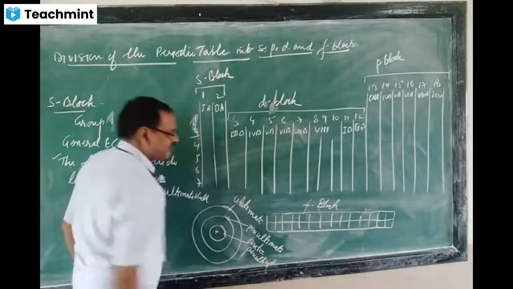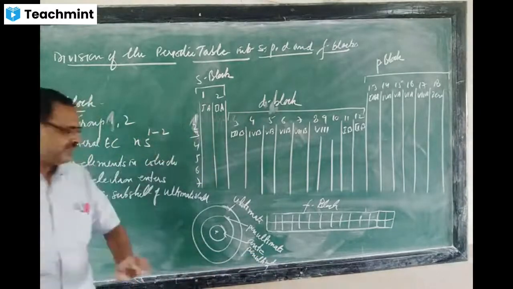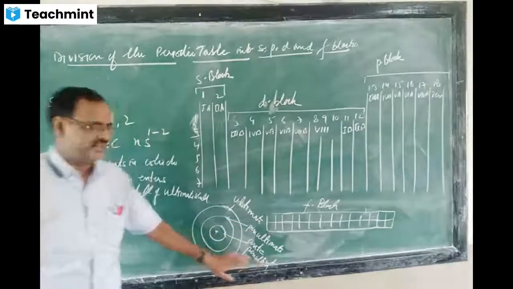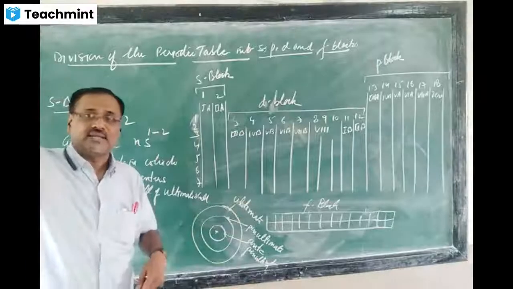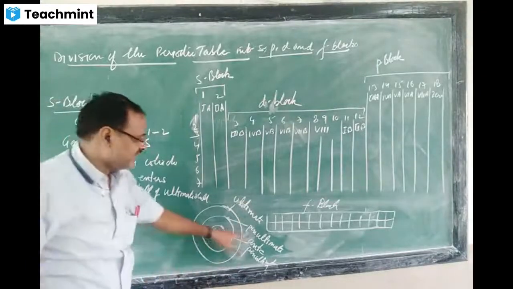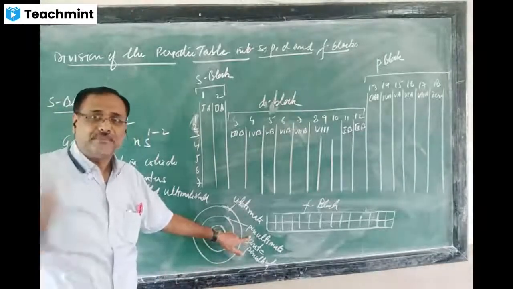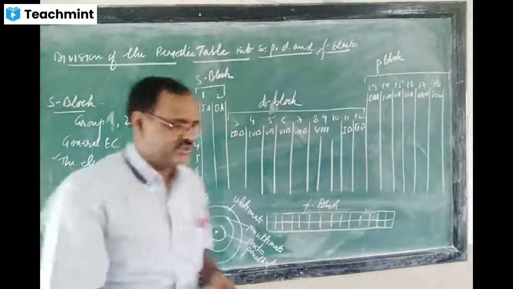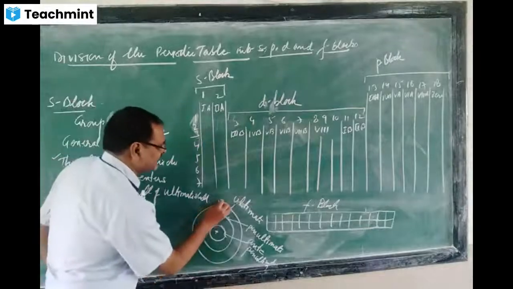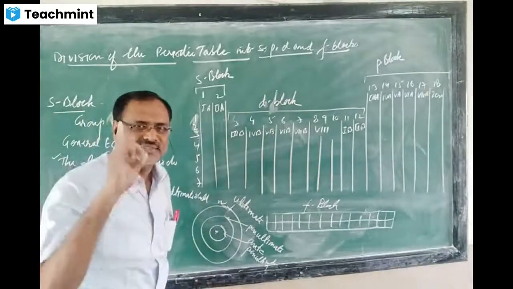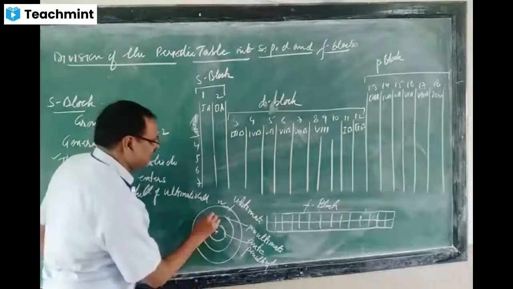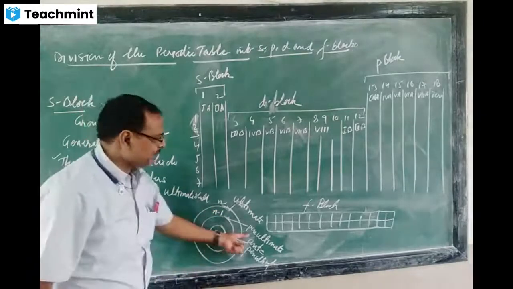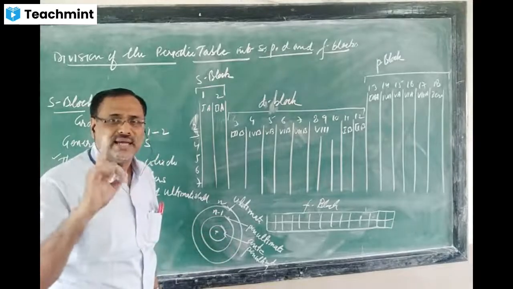If you have studied chemistry with me, you are familiar with these terms from class 9th and 10th. Now, one more thing: if the last cell is N, then the cell before it, the penultimate cell, will be N minus 1.